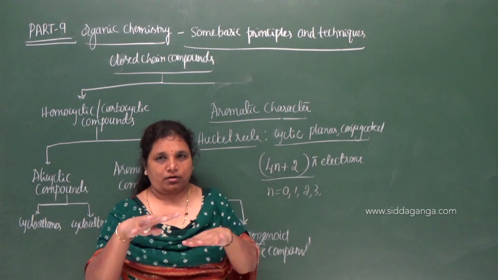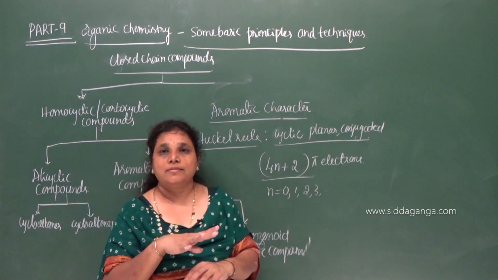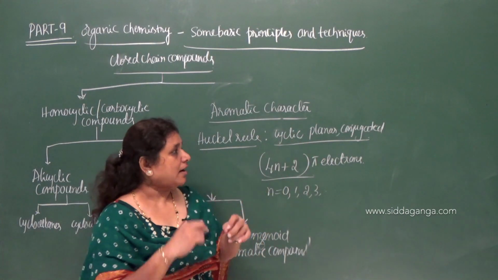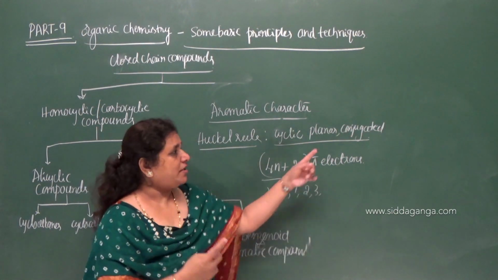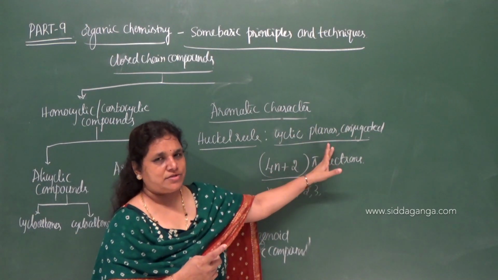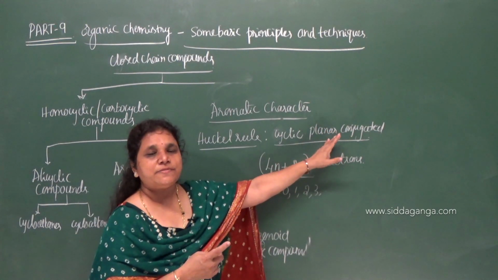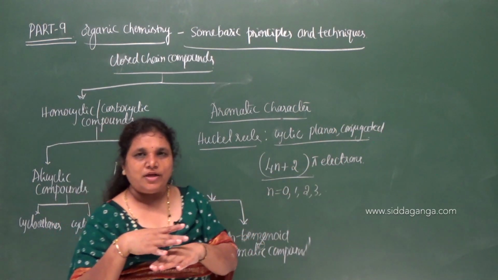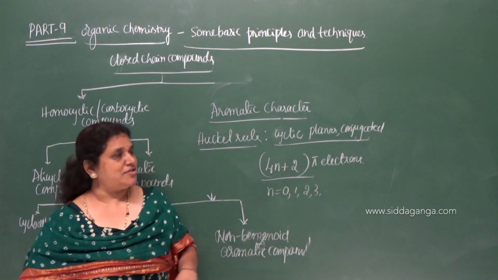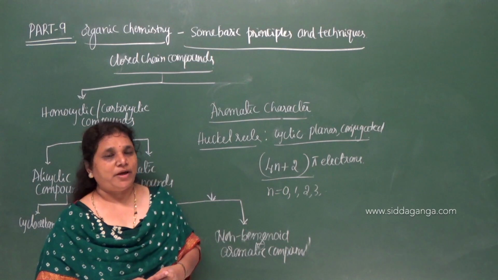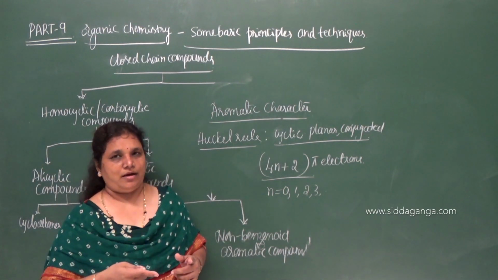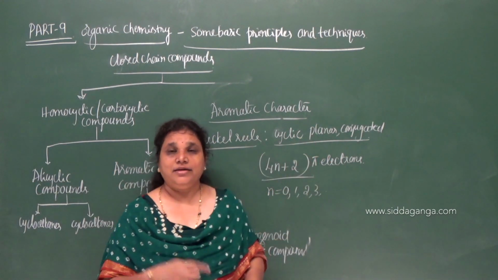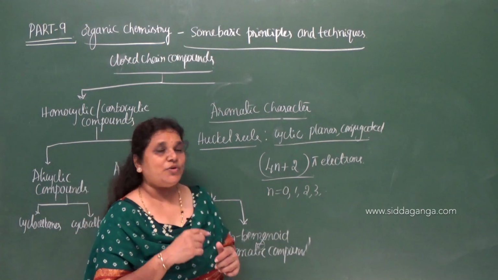It must be planar. What do you mean by planar? All the atoms present in the same plane. So for the molecule to be planar, the atoms present in a ring must undergo sp2 hybridization. If an sp2 hybridized atom is present in a ring structure, definitely the molecule becomes planar, because as we know, when carbon undergoes sp2 hybridization, what is the geometrical shape I have given? Trigonal planar. Therefore, the molecule must be cyclic, it must be planar, and the given compound must be conjugated.